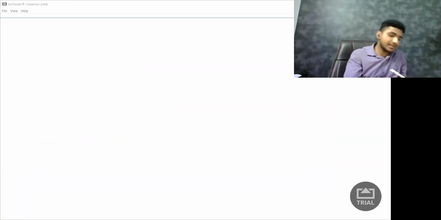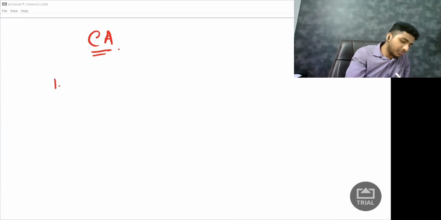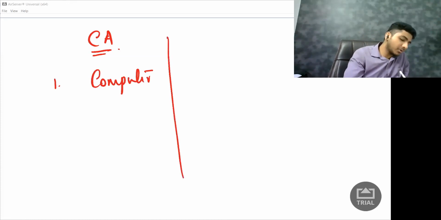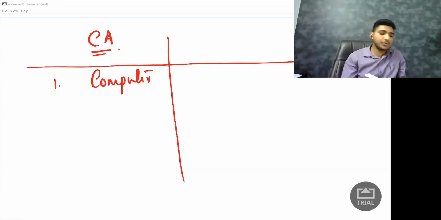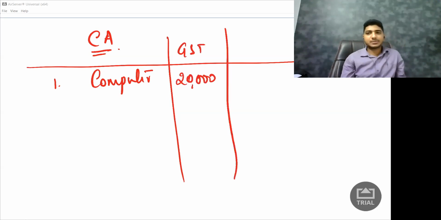Let us say that I am a chartered accountant and I am making some purchases. Let us say I purchased a computer. I'm not talking about the value, but I'm talking about the tax. While purchasing the computer, I paid GST of 20,000 rupees.